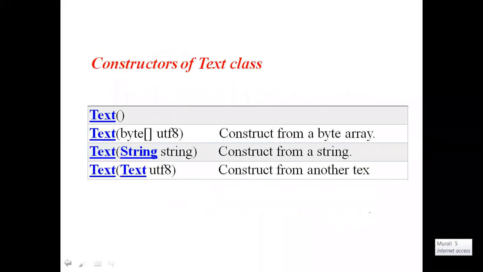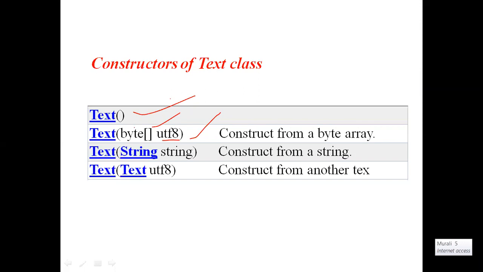Now, what are the constructors available for this Text class? One default constructor is available. Text is the default constructor. Next, the Text class can take a byte array as an input. It can take a byte array which is in UTF-8 format as an input. A byte array is nothing but an array of bytes.